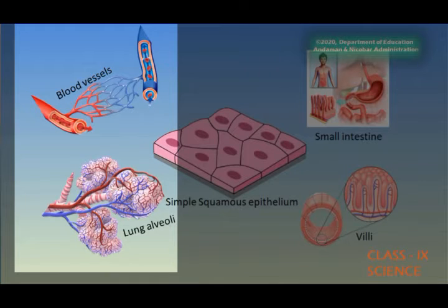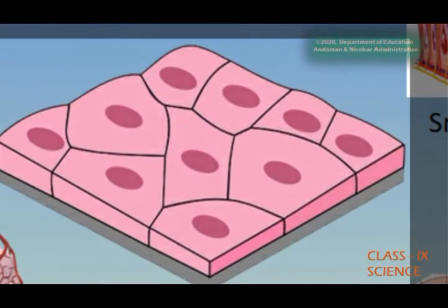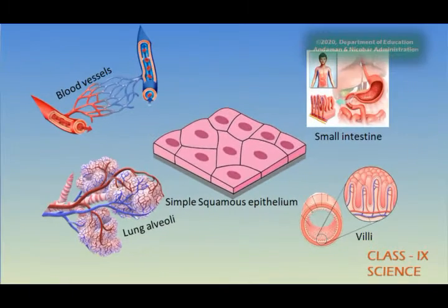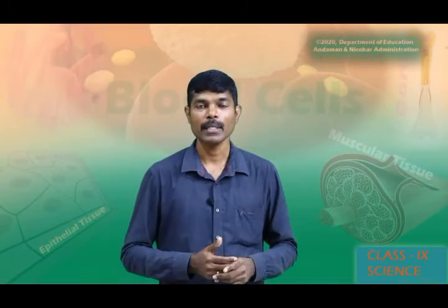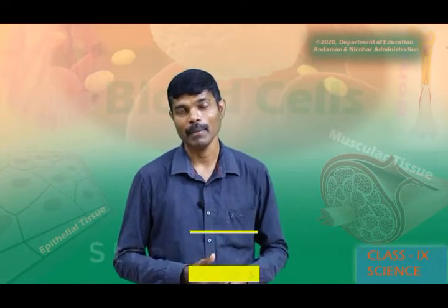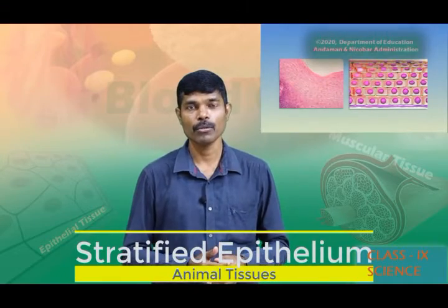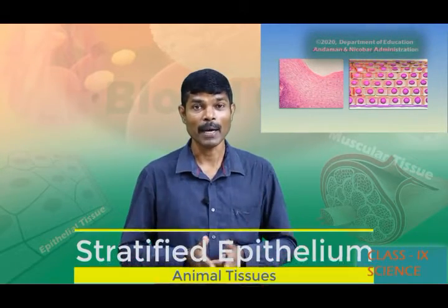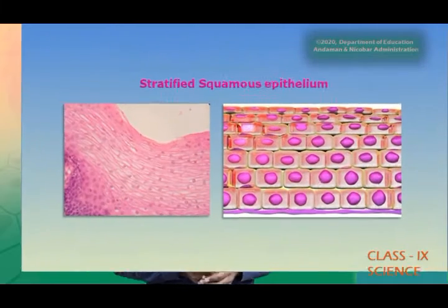So the cells are loosely arranged where the molecules can easily get absorbed and transported to different parts of the body. Such an epithelium is known as a simple squamous epithelium. Now we will see another type of epithelium, that is called stratified epithelium. Now look at the picture which shows the arrangement of cells in stratified epithelium.